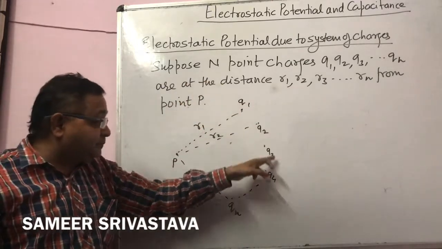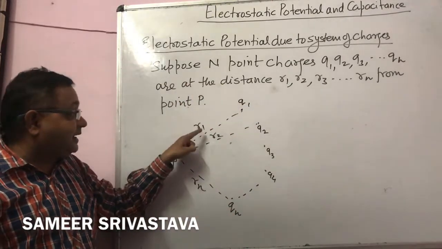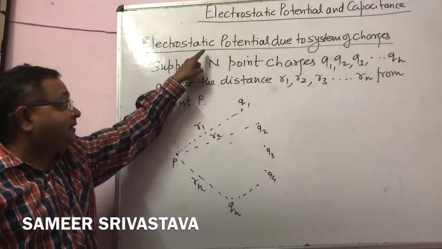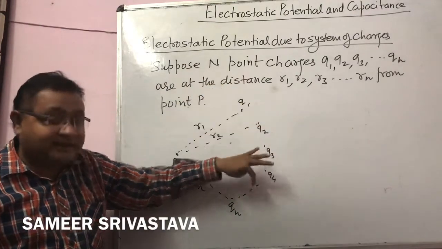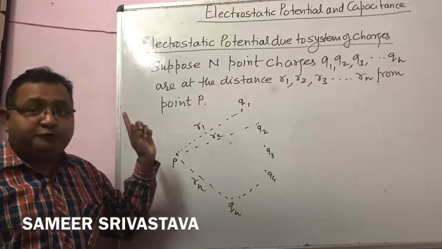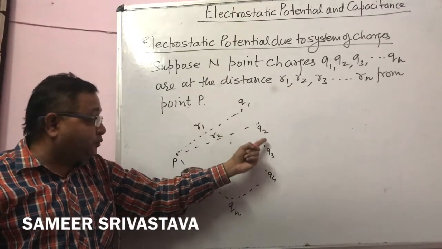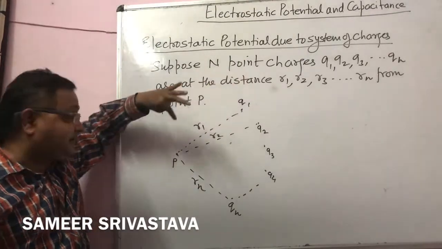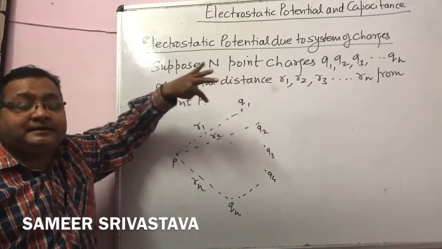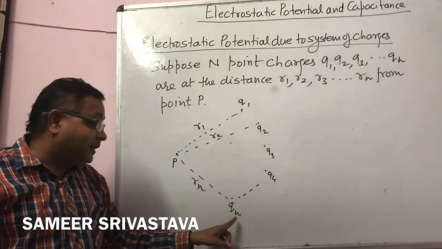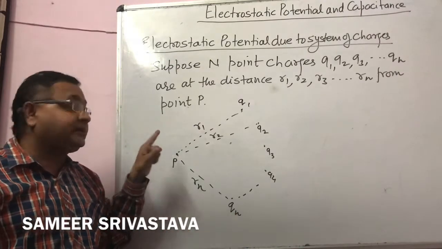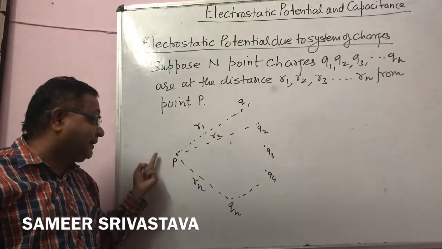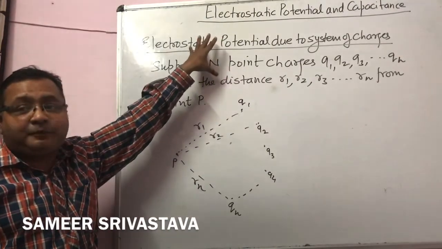So there are n number of charges at the distances R1, R2, R3, R4 up to Rn from the point P, and we have to find the electrostatic potential due to these charges at the point P. How much potential is developed by the charge Q1 at the point P? How much potential is developed by the charge Q2 at the point P? Similarly, how much potential is developed by the charge Qn at the point P? And what is the total net potential developed at the point P? We have to find this with the help of this concept.